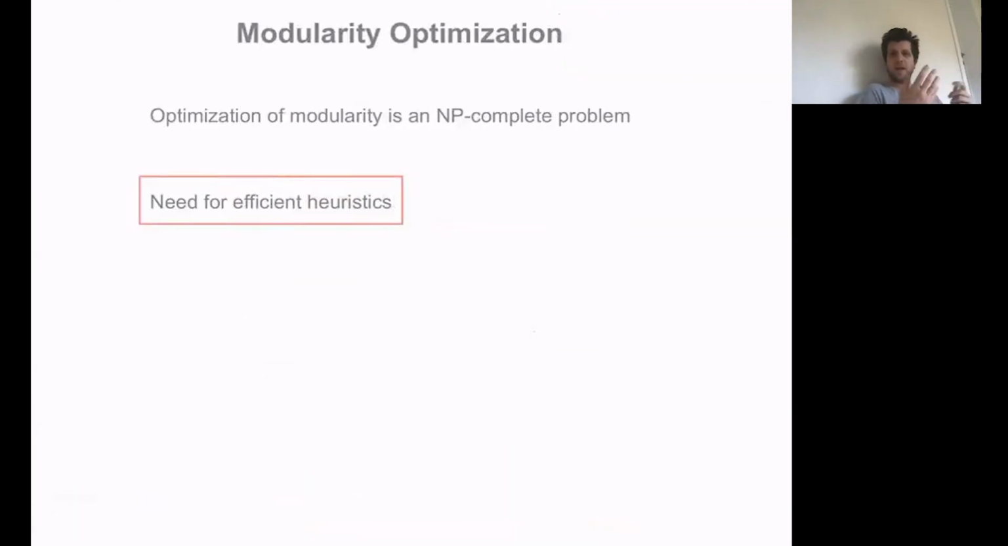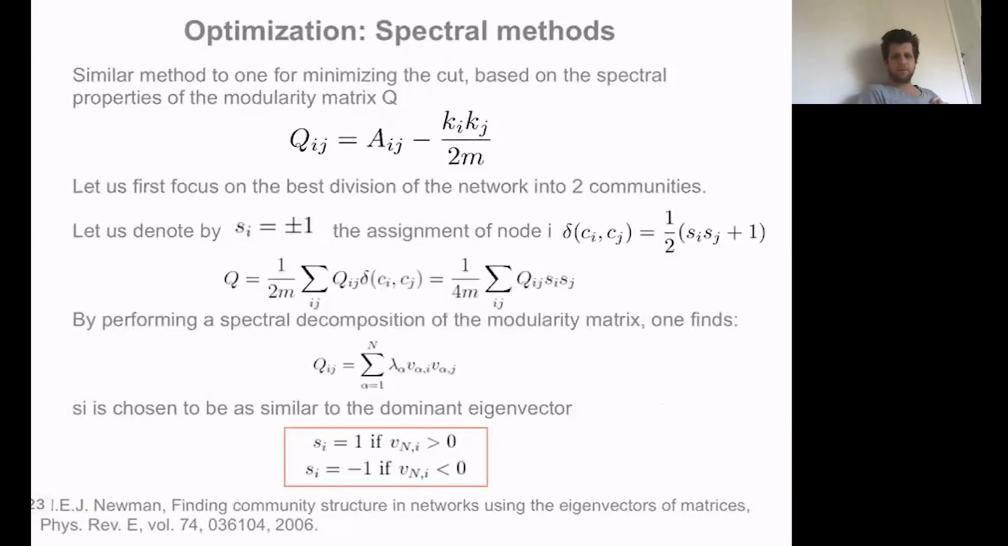Now, we have a quality function, this Newman-Girvan modularity. The problem is that it's been shown that the optimization of modularity is an NP-complete problem, so we need some efficient heuristics in order to optimize it. There are typically two families of methods that people use. The first one is actually a direct generalization of the spectral methods that we presented in the case of graph partitioning. So here is how it works.